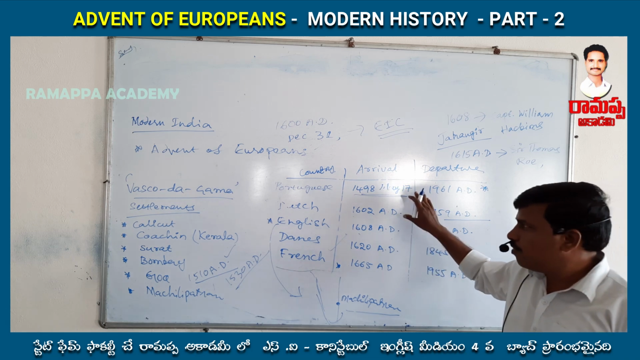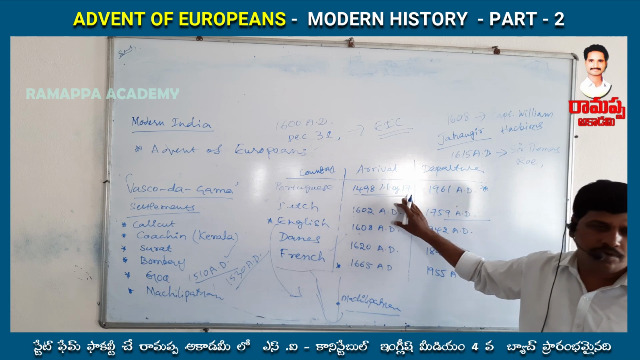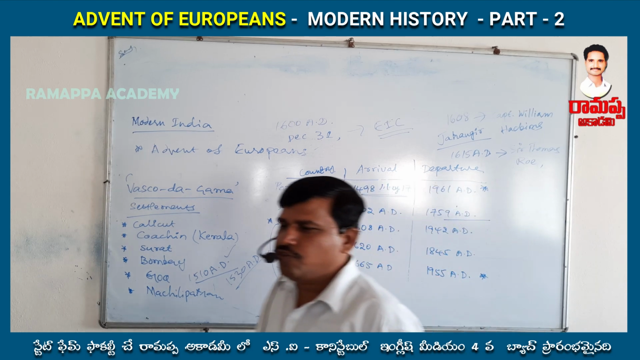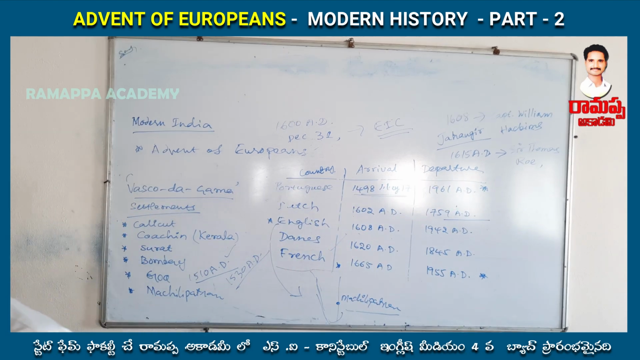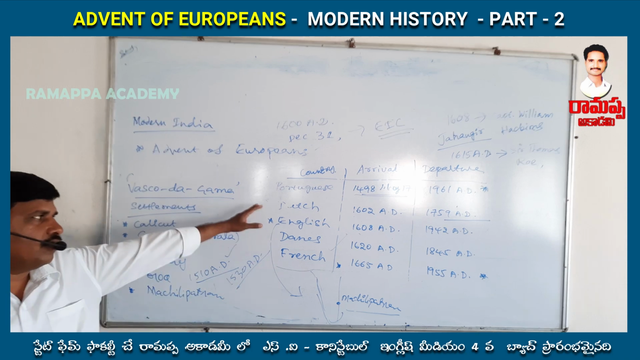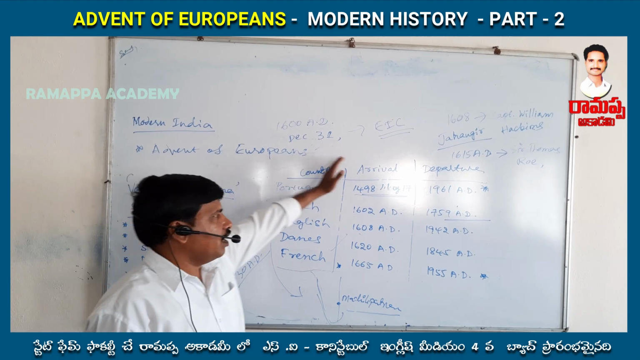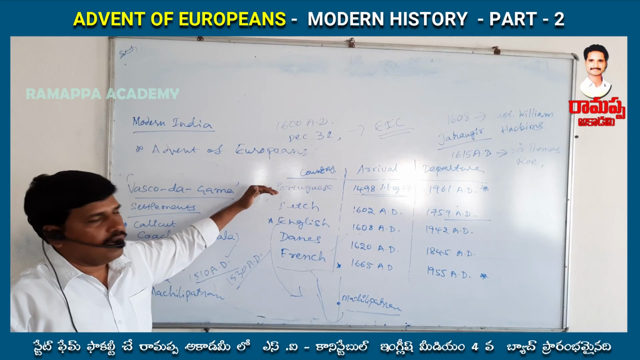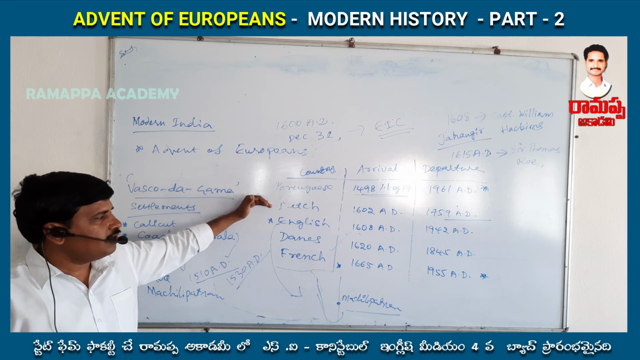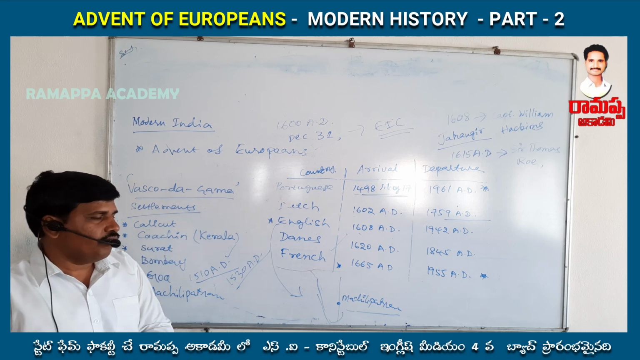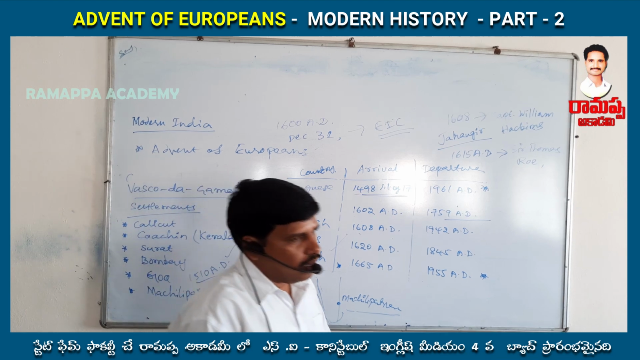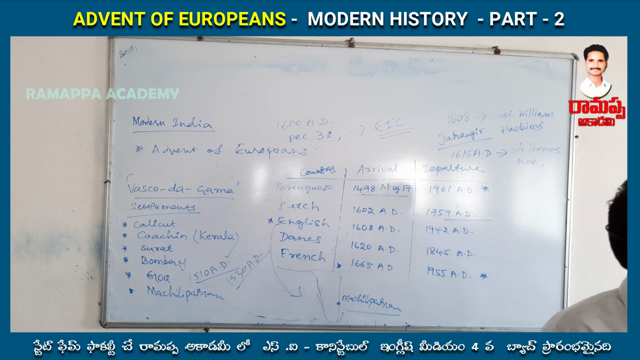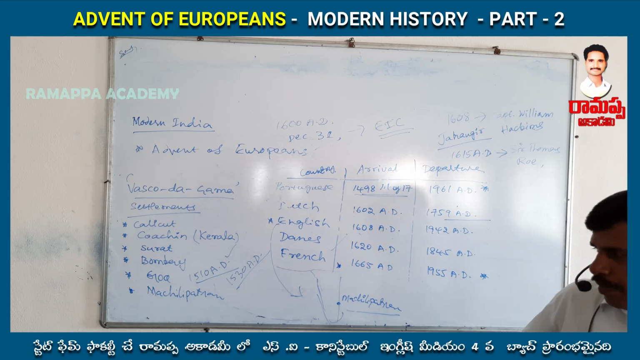So that is the synopsis. In this advent of Europeans, especially those who are preparing for Staff Selection Commission, RRB and other examinations, you must observe: when the Europeans came to India, their arrival and departure dates, and their first trade centers. First trade centers are most important, and then what important aspects they introduced in India, and the governor generals, the important personalities.